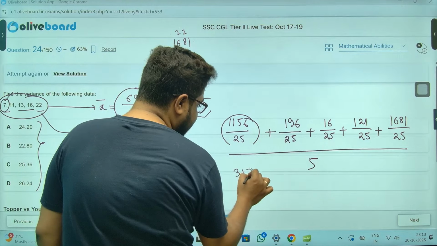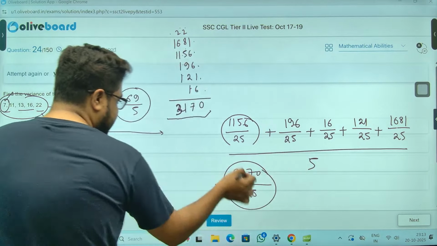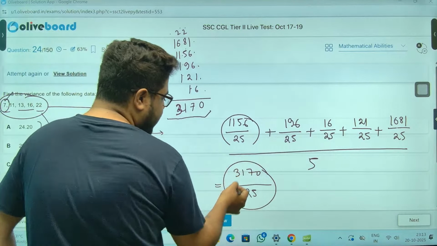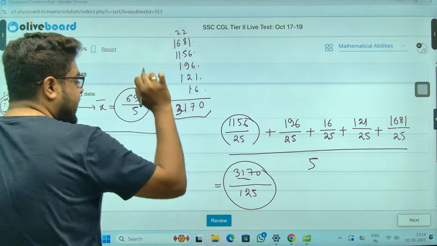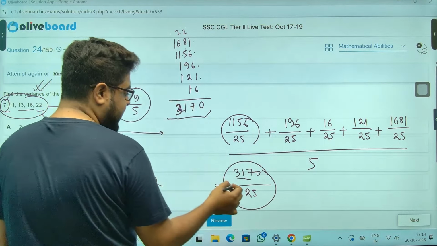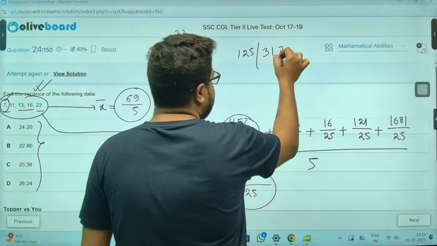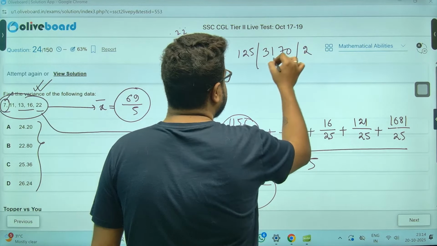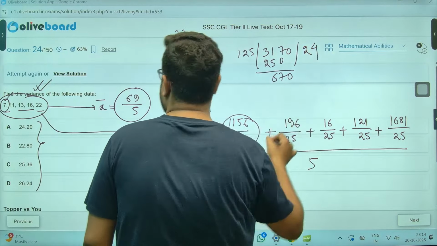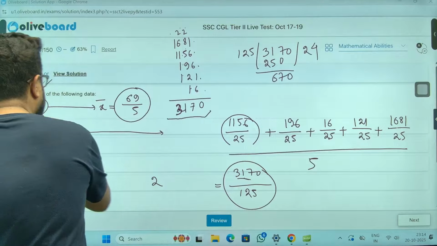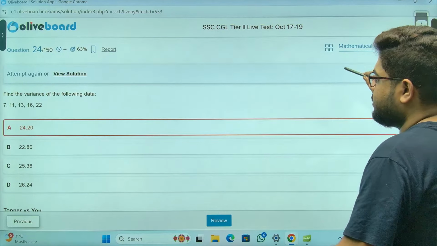So 3170 by 25 into 5, 125 it will be, sir. 125 twos are how much? Because they are asking the variance only. I don't need the square root. We are not calculating SD. So 125. What am I doing, like a madman. My mistake, brothers. Twos are 250. So 670, so 4 times 24 point something, sir. Option number A is the answer.